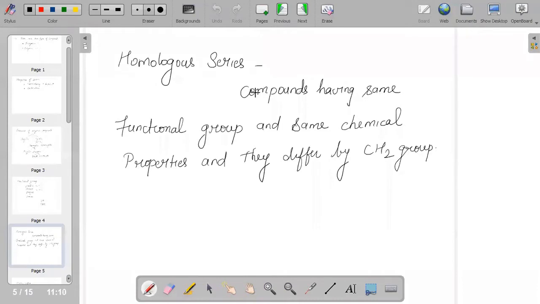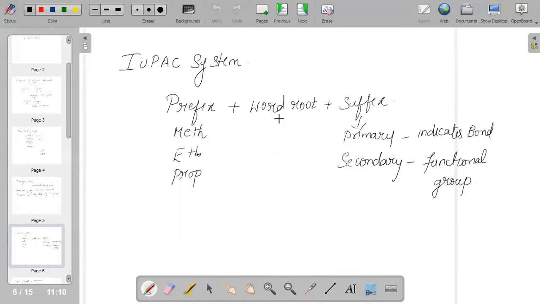And when we talk about a homologous series and say that there is a difference of a CH2 group, we should know how these compounds can be named. What are the different methods of naming a compound? The format of naming that we follow is called the IUPAC system. It is nothing but the International Union of Pure and Applied Chemistry. This is the format which we use in order to name a given compound.